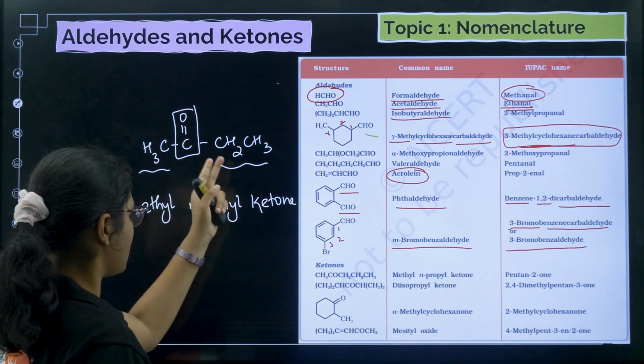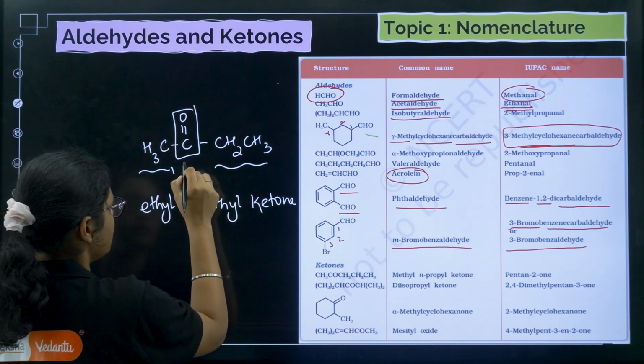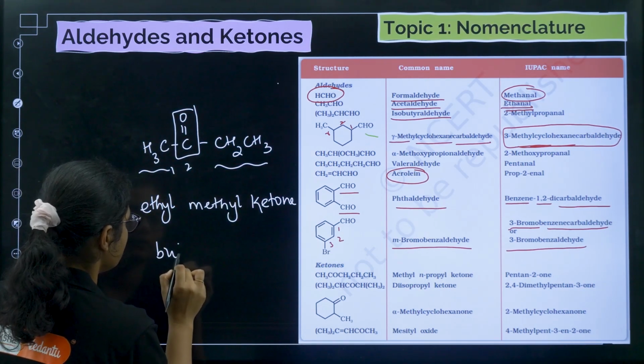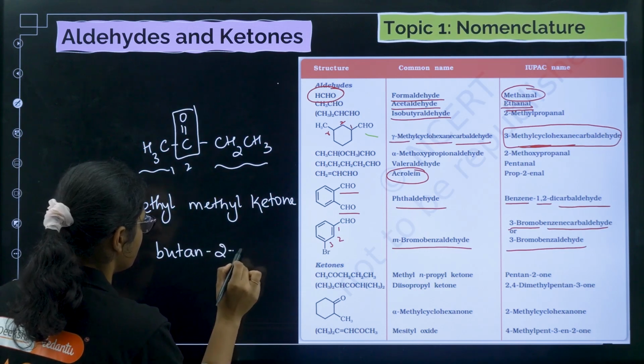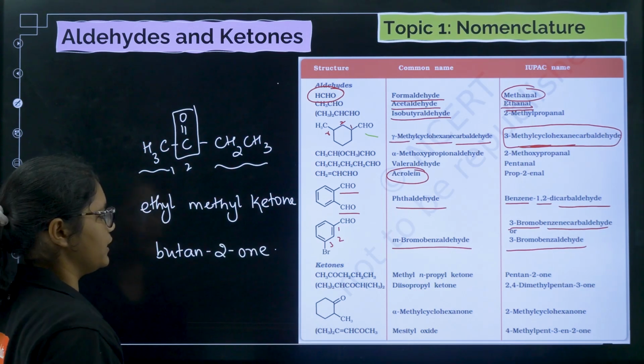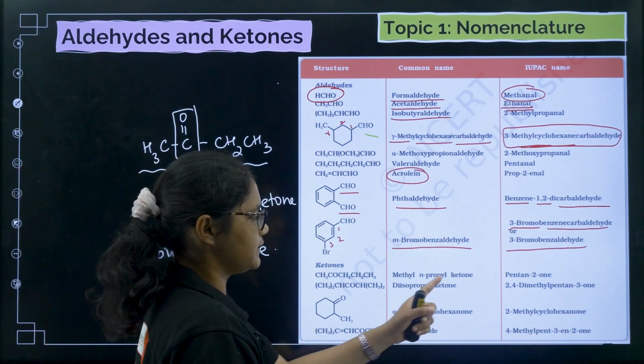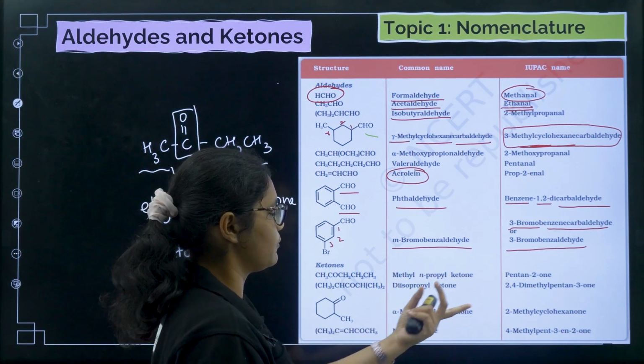But if we name it by IUPAC name, I can just number 1 2 3 4, so butane, right? Then butan-2-one. That is what is given here, pentan-2-one, methyl n-propyl ketone.